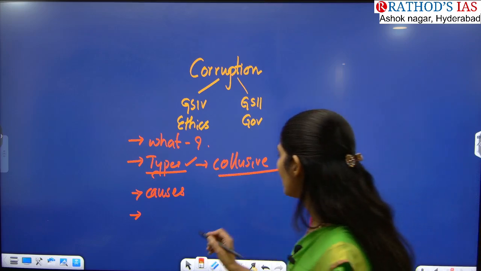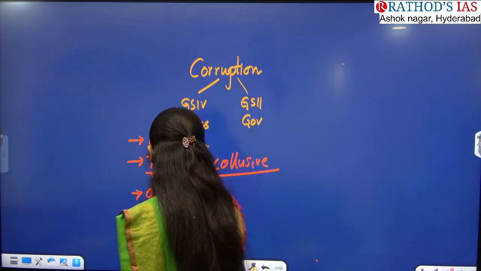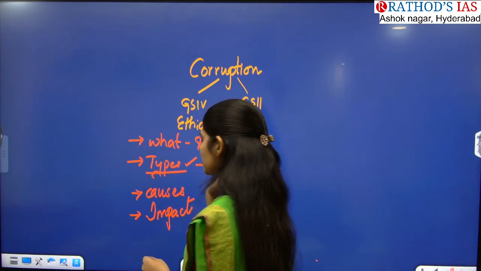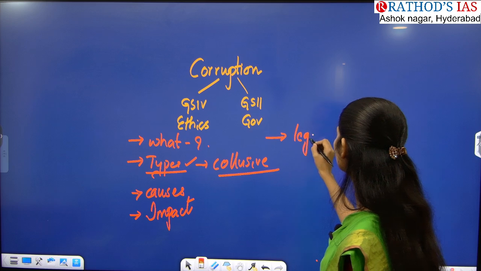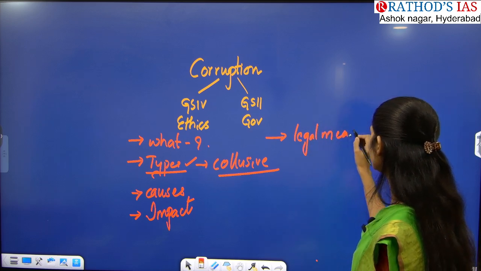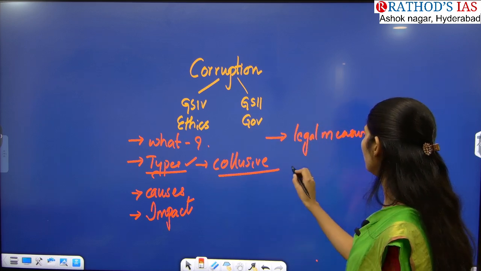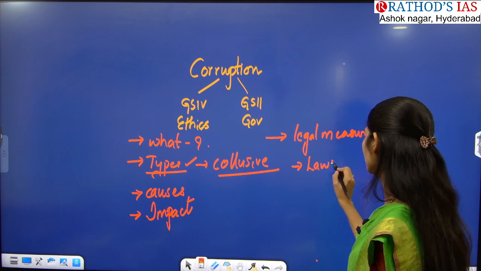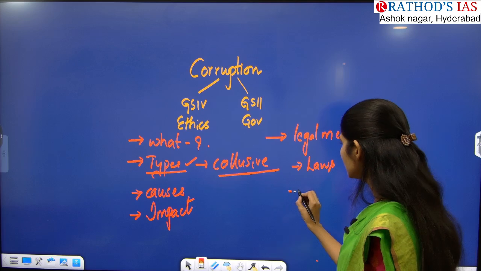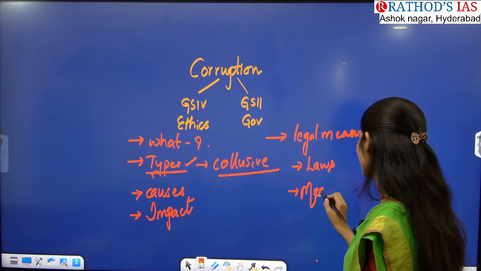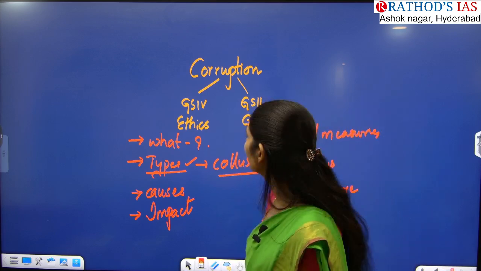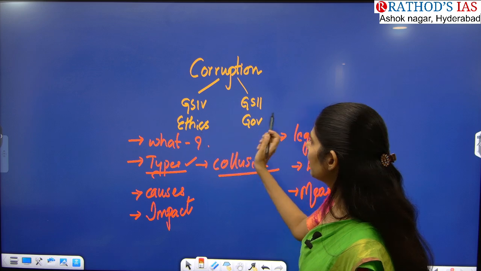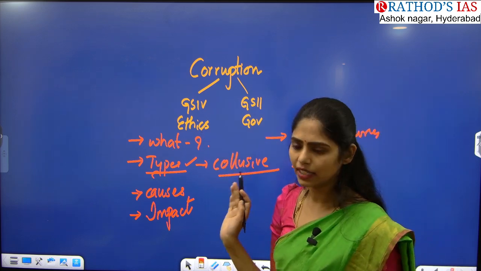And next, you have to see what the impact of corruption is. So what happens because of corruption? Apart from that, you have to see what legal measures the government came up with and what the laws or acts related to corruption are. And last is measures: what can you do from your side? Those will be covered from both ethics and governance.